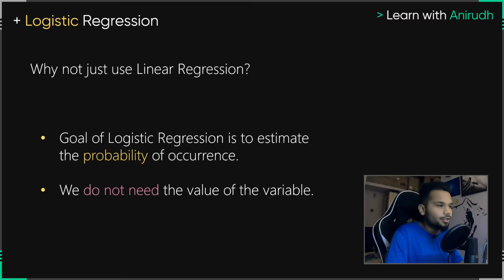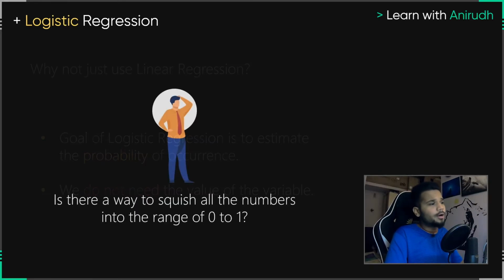So all we are trying to do is find out the probability of occurrence of that situation that you're looking forward to, rather than the value of that variable in that moment. This is a very important point that you guys should understand about why you cannot use linear regression. So in that case, you will have another question. Okay, so linear regression works between minus infinity and plus infinity, but logistic regression works between 0 and 1.